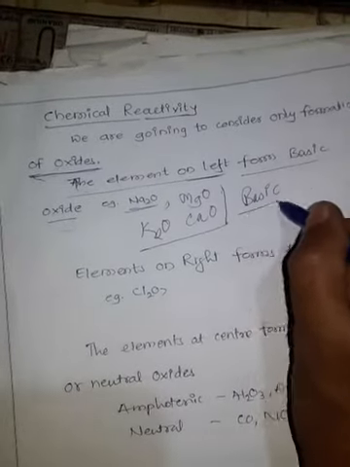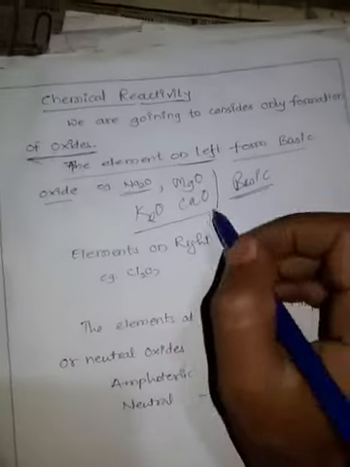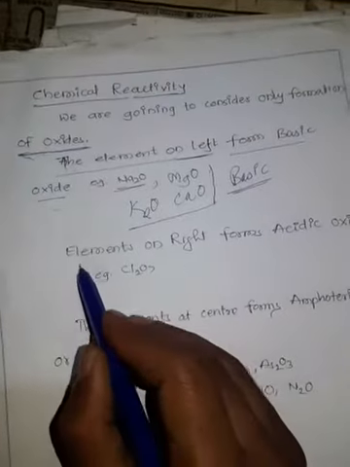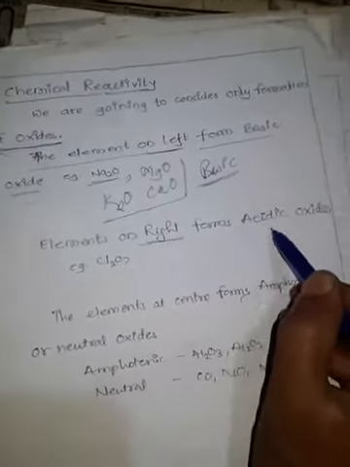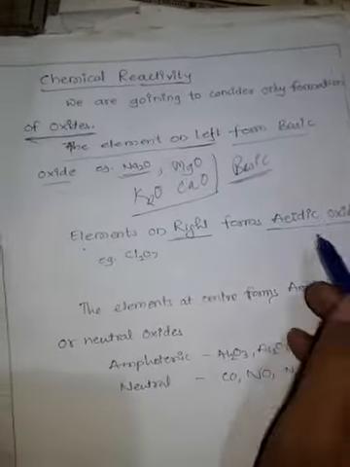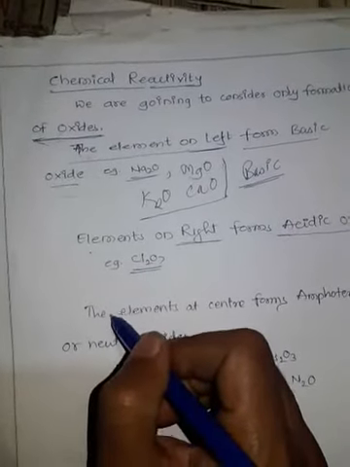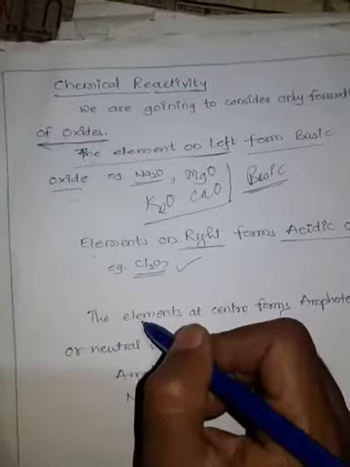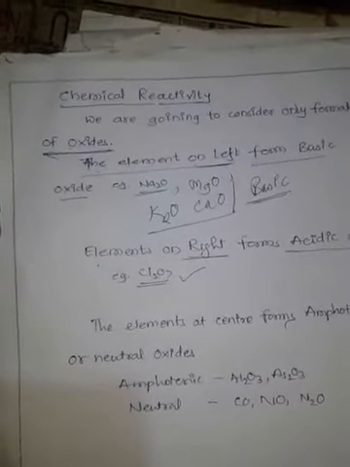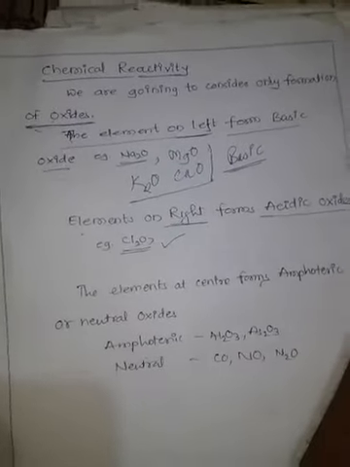All of you know that they change the color of litmus paper. The elements on the extreme right-hand side form acidic oxides, for example Cl2O7, which is an acidic oxide, and it turns the color of litmus paper.